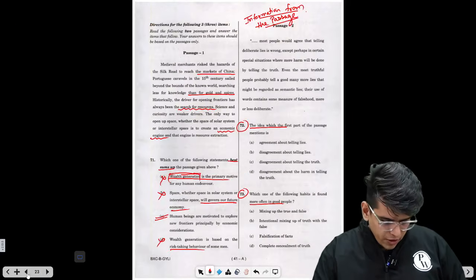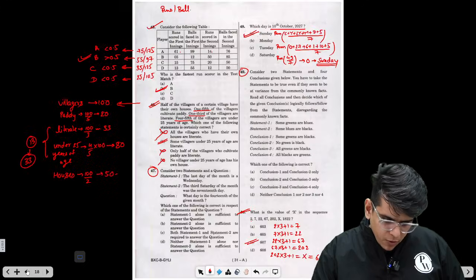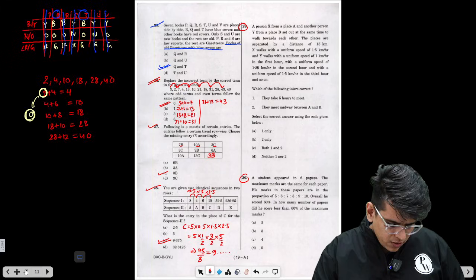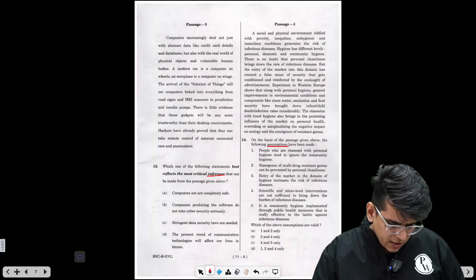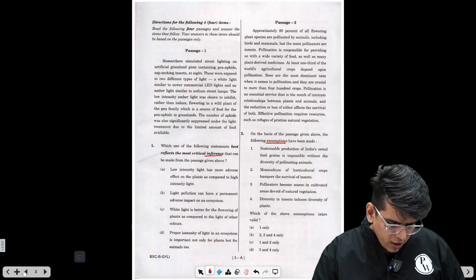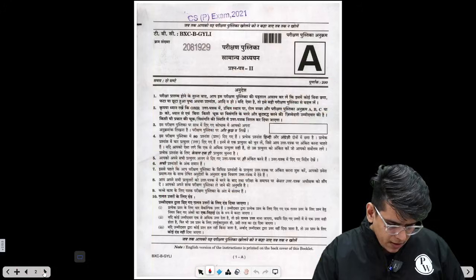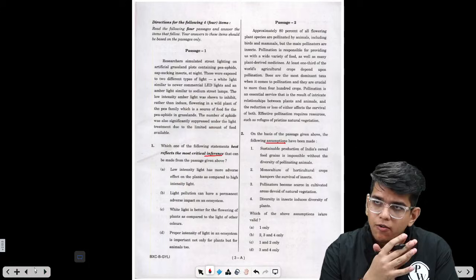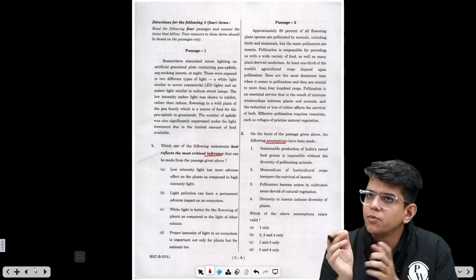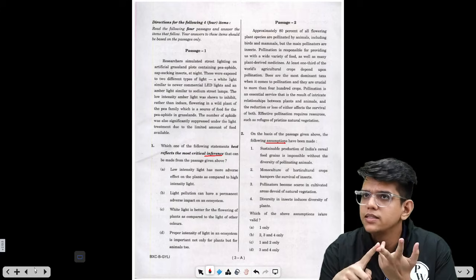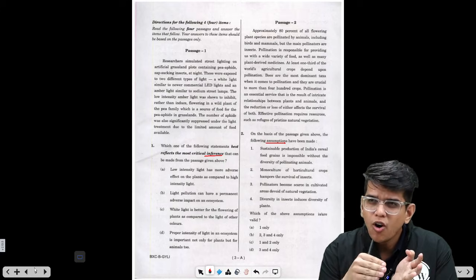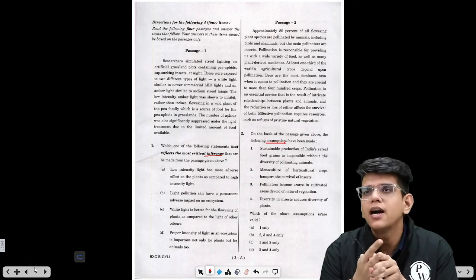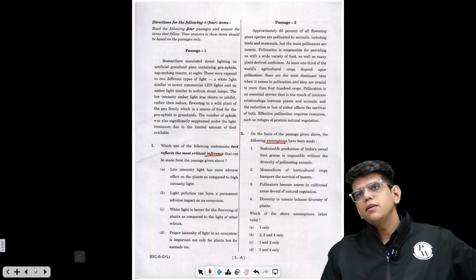So let's go to the first page again, right? What we can do is, we have already gone through the paper once. What we can do is we can solve all the remaining questions now. So I have already told you how to go through the paper, right? You should first attempt the easier questions. We have already attempted the easier questions from reading comprehension, from reasoning and from quant. Almost 50 to 55 questions are done. For the next 1 hour, what I will try to do is solve the remaining questions.